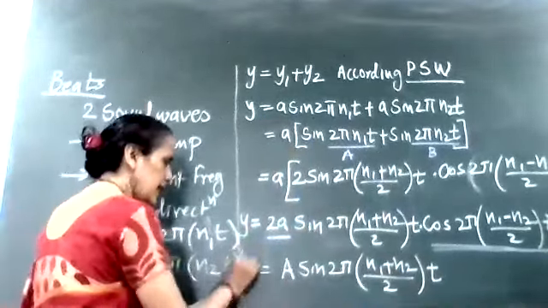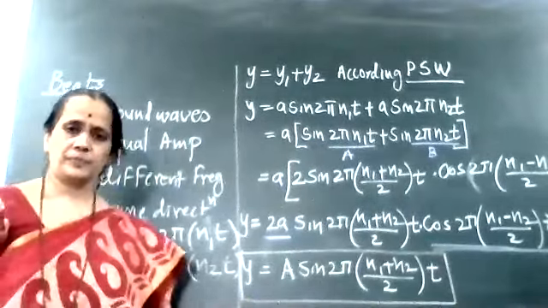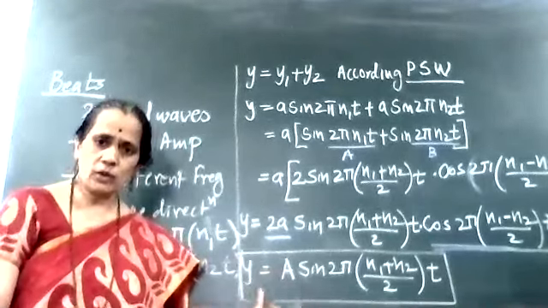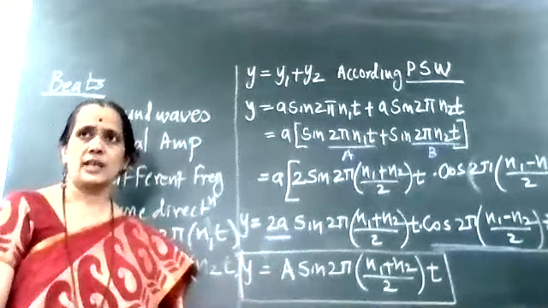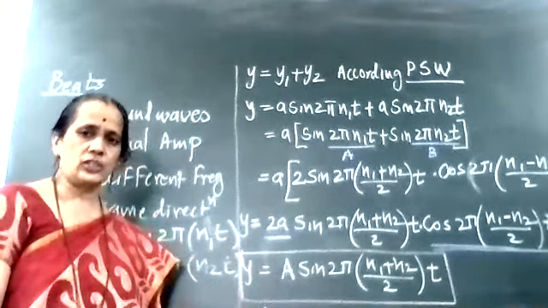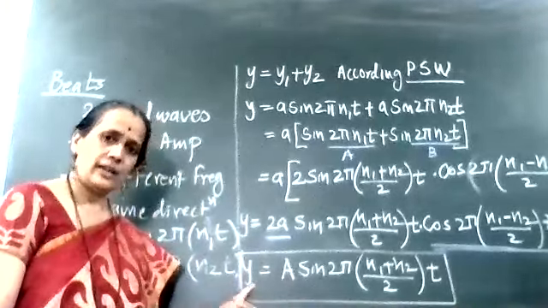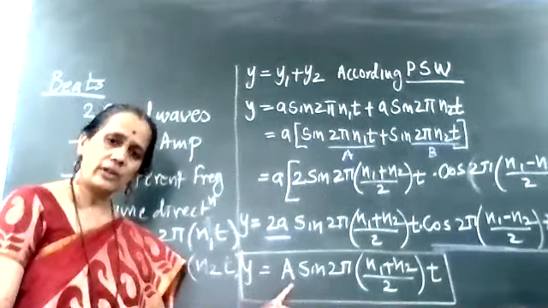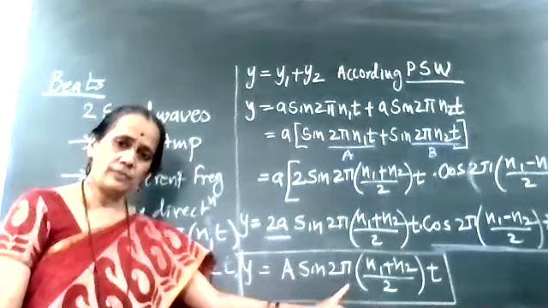Now this is nothing but my equation of a progressive wave. So what I can say is that when two sound waves of equal amplitude and slightly different frequencies, traveling along the same direction, get superimposed on each other, they give a progressive wave having resultant amplitude A. Clear? So I am getting this equation.